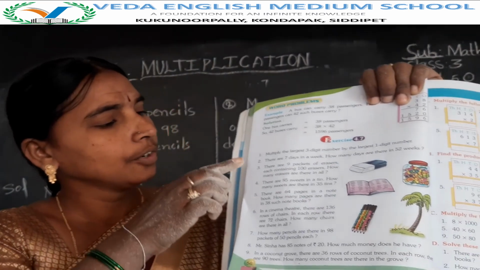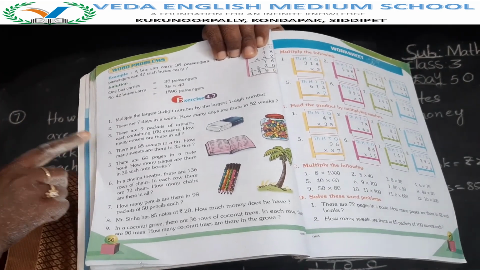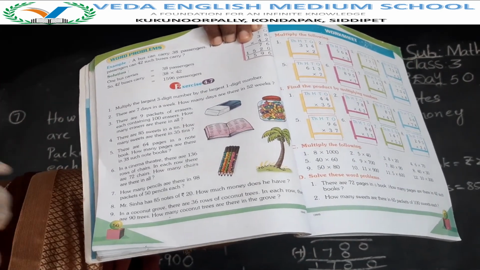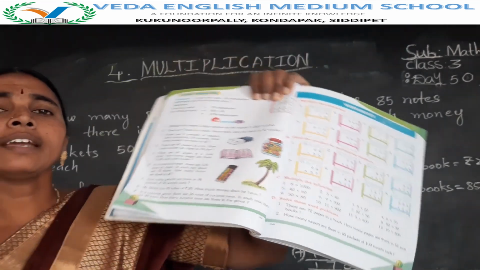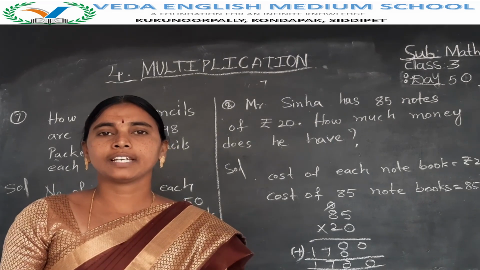I explained first problem, second problem, third one is your homework, fourth and fifth I explained, sixth one your homework, seventh and eighth I explained, ninth one also your homework. Okay, write in your notes and practice well. Okay children.